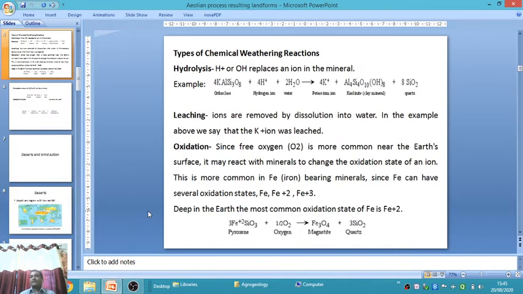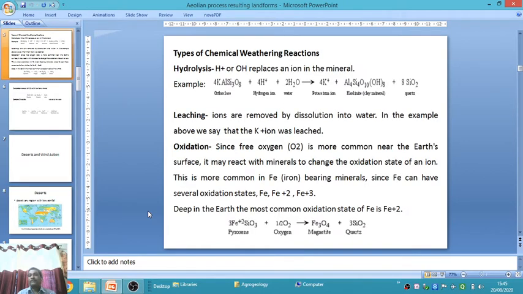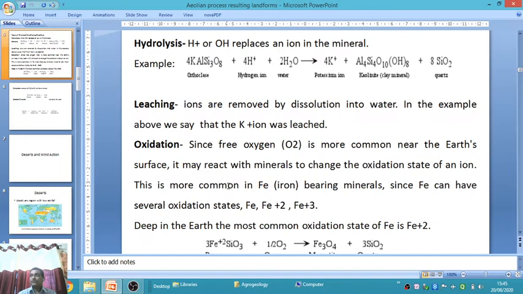Okay, types of chemical weathering. There are different types of chemical weathering: hydrolysis, leaching, oxidation, dehydration, and complete dissolution. These are the five different reactions that happen in the chemical weathering of any type of rock or mineral. First one, hydrolysis. Hydrolysis means hydrogen or OH replaces an ion in the mineral. The best example of this is orthoclase. What is the chemical composition of orthoclase? Orthoclase is 4KAlSi3O8, which reacts with 4 hydrogen ions plus water, 2H2O, then forms potassium ion plus kaolinite, that is the clay mineral.